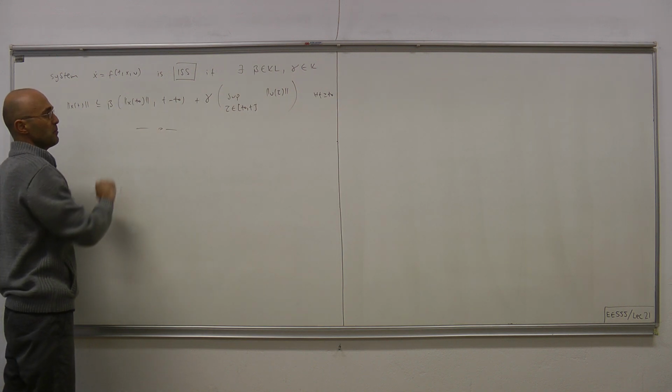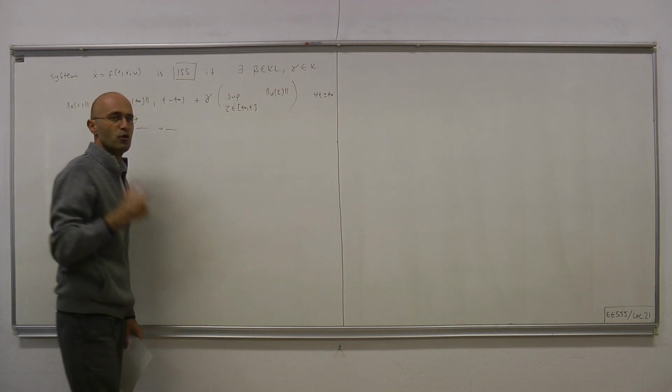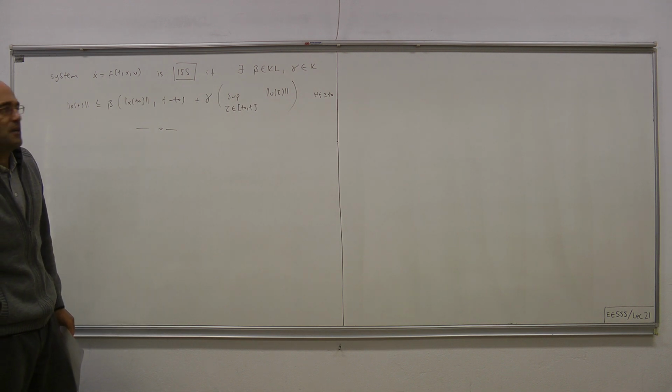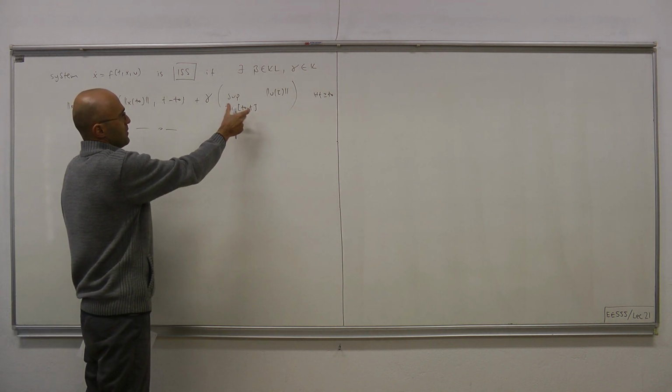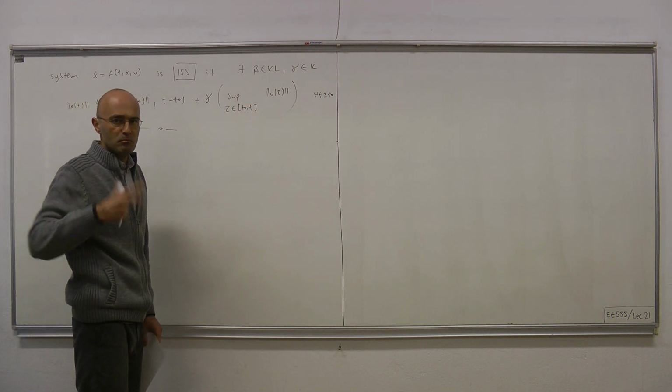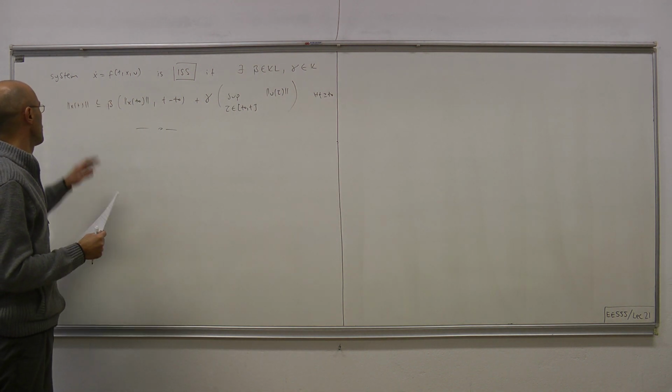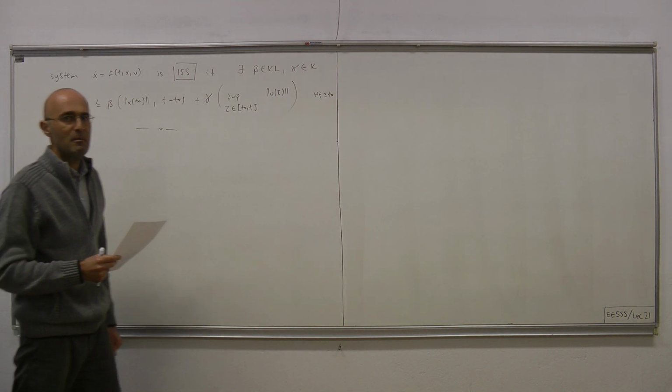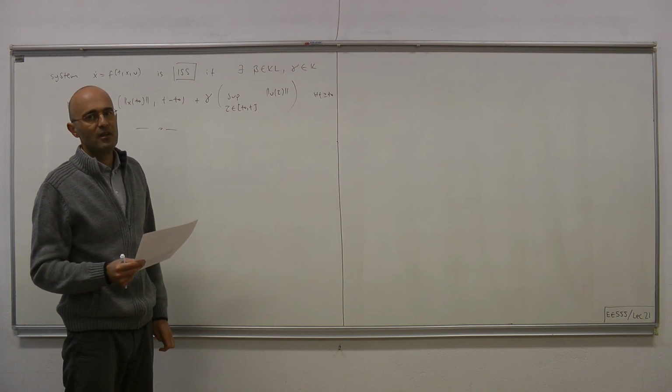eventually this term will disappear, and if the norm of the input is small in some sense, then the norm of the solution will remain small, at least eventually.